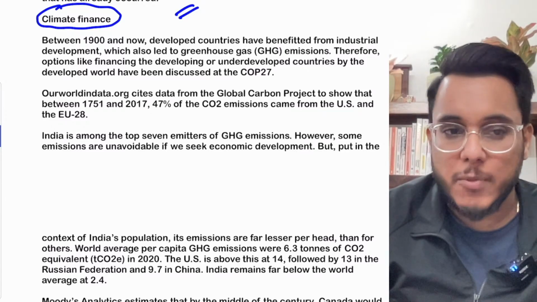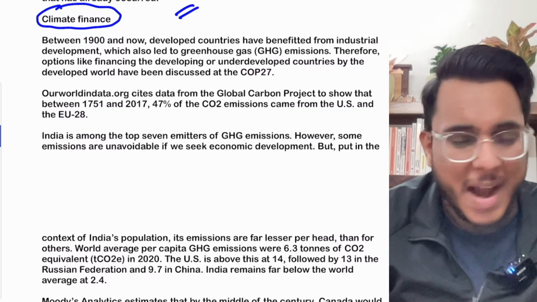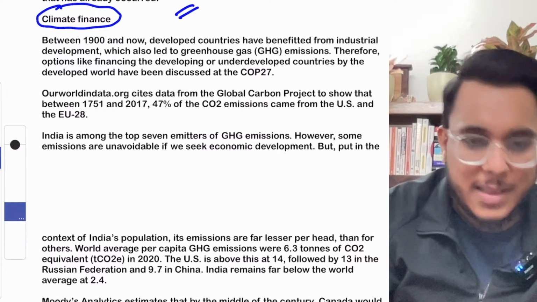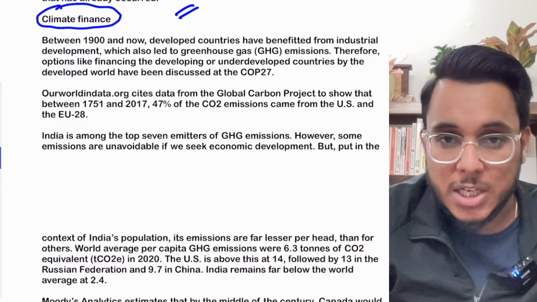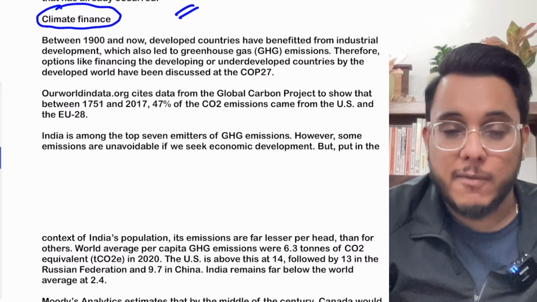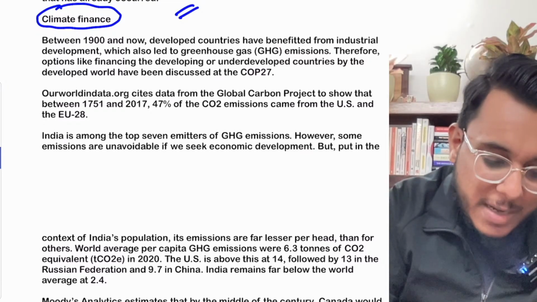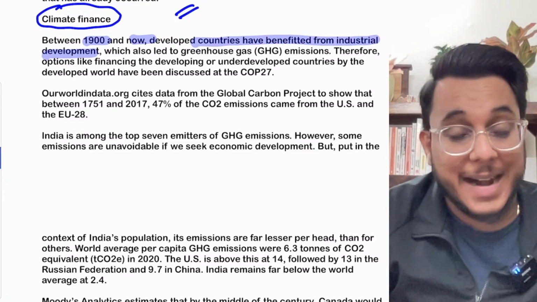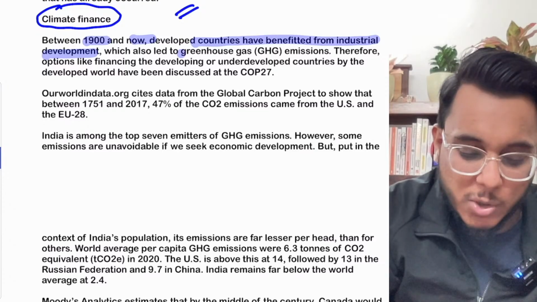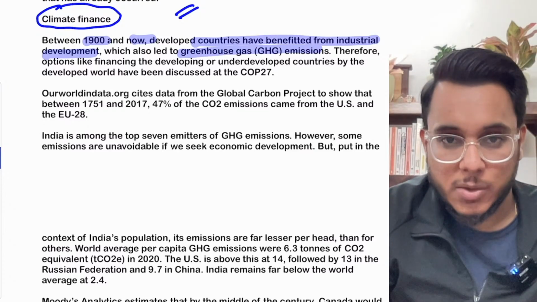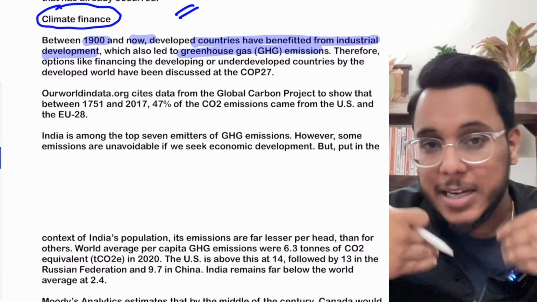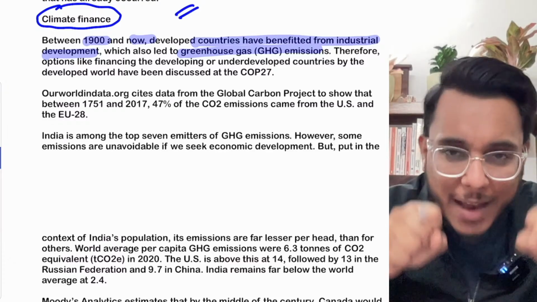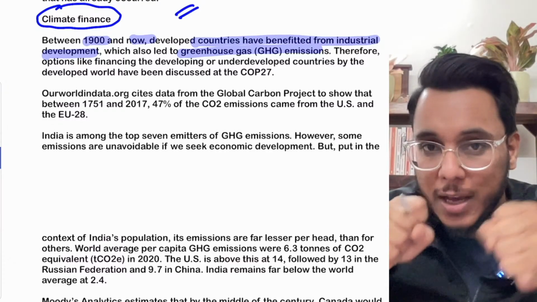Now, this particular topic we have discussed multiple times up till now, and every day one article comes on this line. Basically, when the industrial revolution came, it first came in the countries which are developed today. Between 1900 and now, the developed countries have benefited from industrial development, and as they got the industrial development, it also led to greenhouse gas emissions. The developing countries started to develop later, but it doesn't mean that they don't have any right to environmental resources.